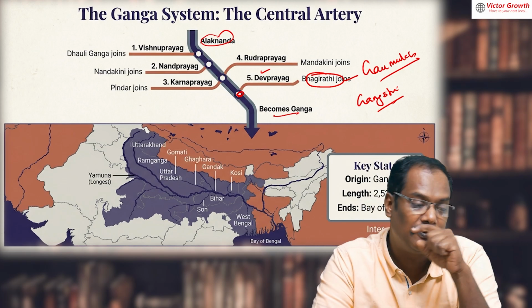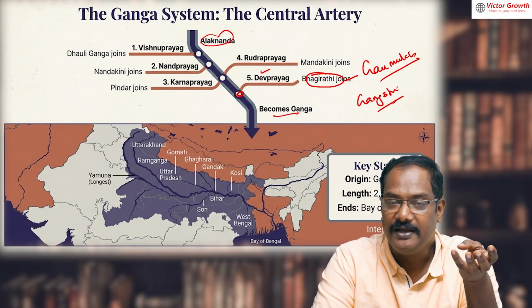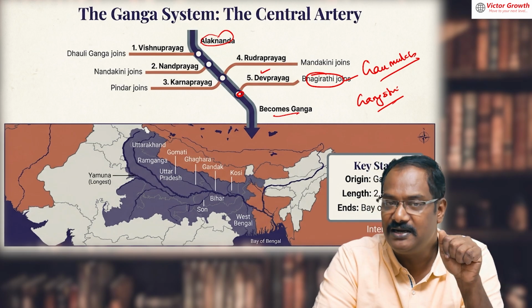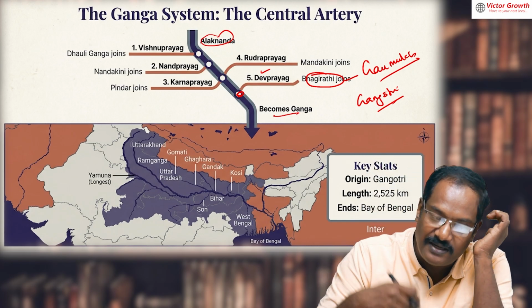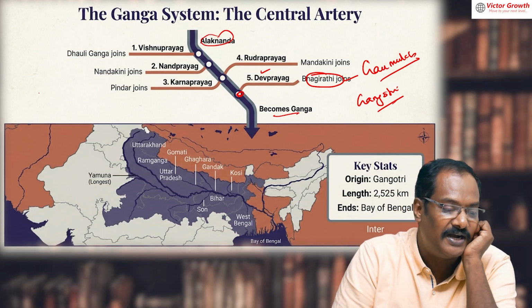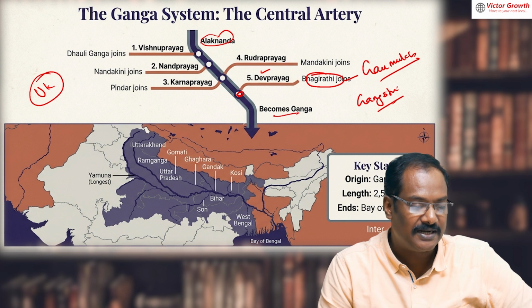Now this is another possible question. If you look at the major Himalayan rivers, Indus, Brahmaputra, Ganga: Indus is starting from Tibet only, Brahmaputra also starting from Tibet only, but Ganga is starting from India itself. In the Indian side of the Himalaya only, in Uttarakhand, it is starting.